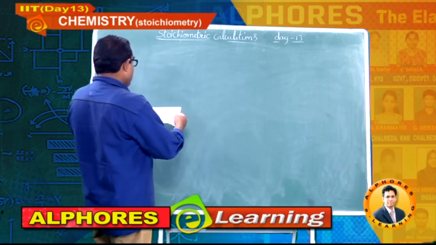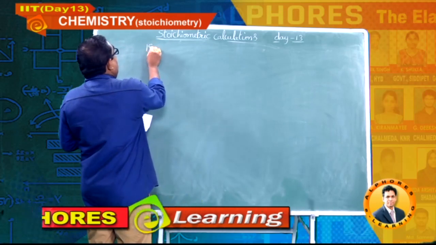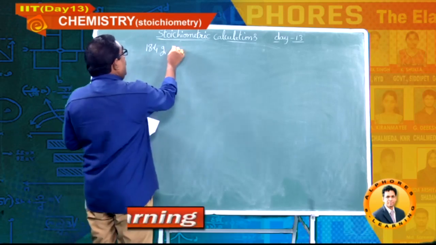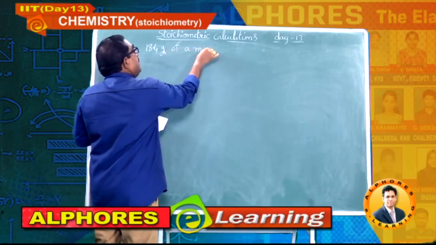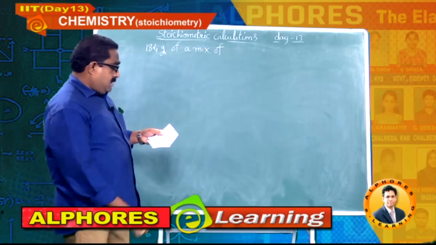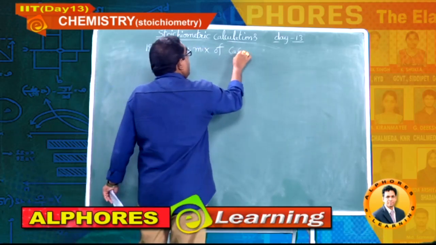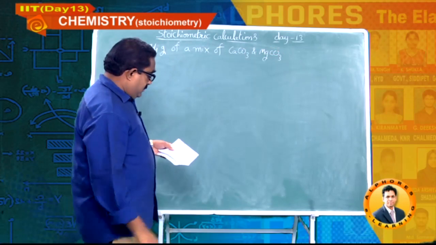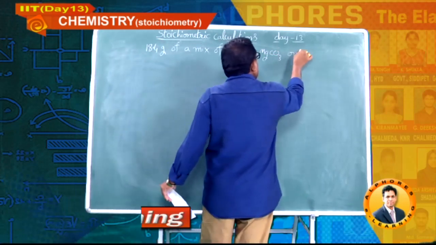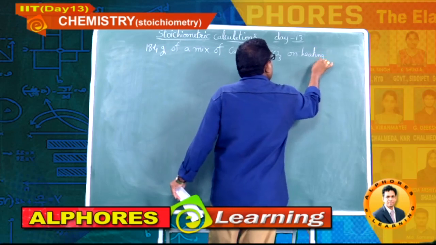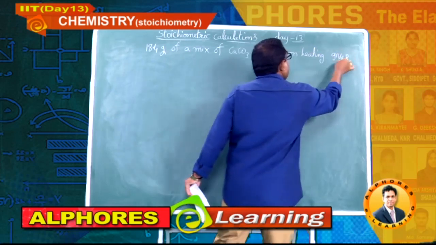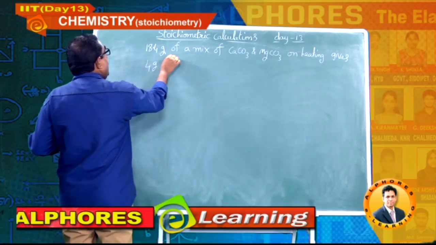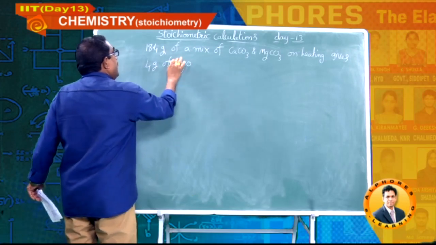Write down, students. 18.4 grams of a mixture of calcium carbonate and magnesium carbonate on heating gives, write down, on heating gives 4 grams of magnesium oxide.